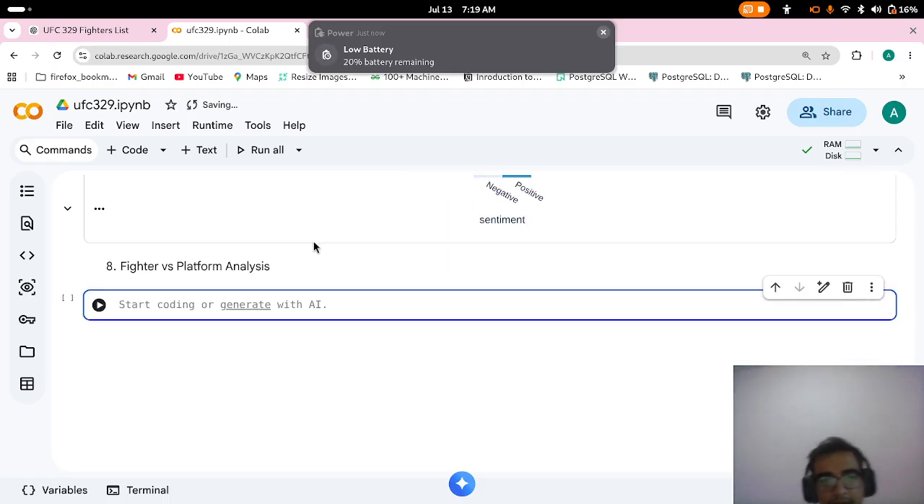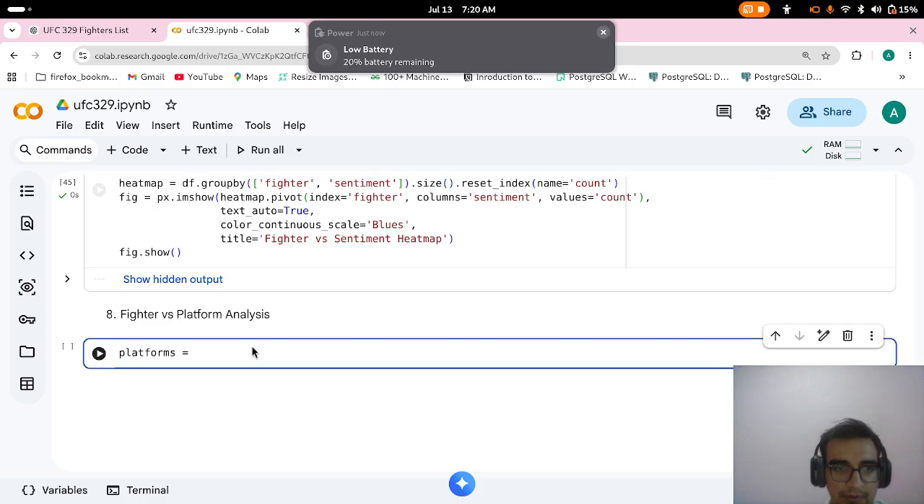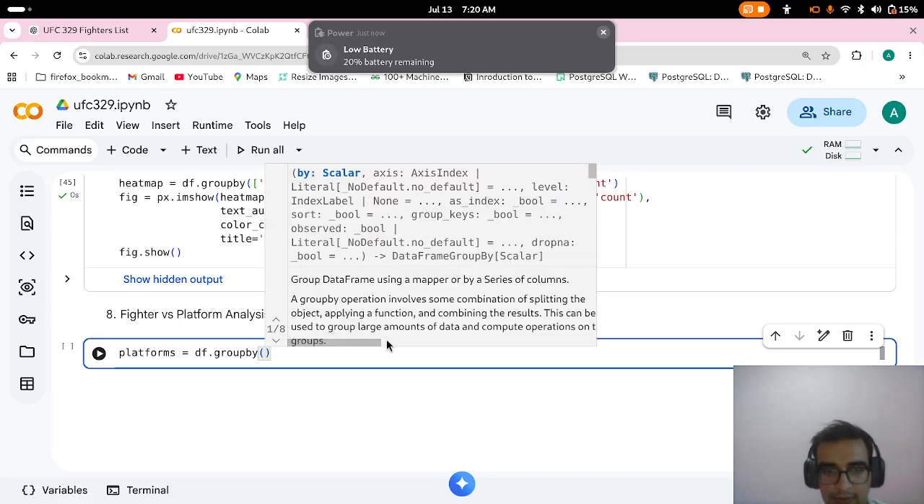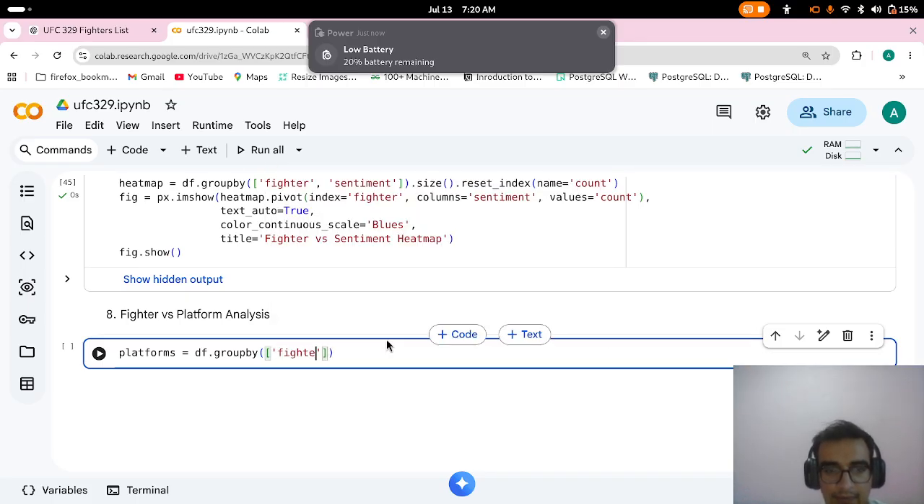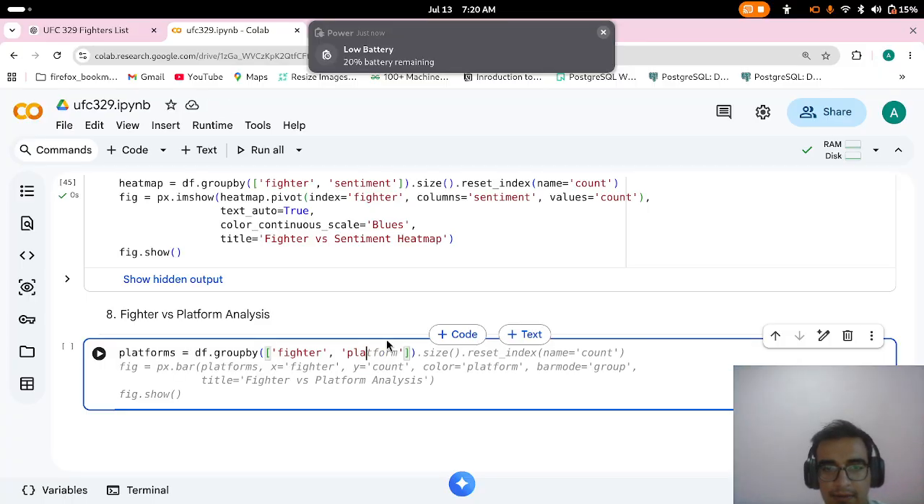Next one was fighter versus platform analysis. Like how many comments fighters are getting on each platform. So we'll do platforms and we will do group by again. Let me close this one. We'll do df.groupby, fighter, and we'll do platform, reset index, to reset count.